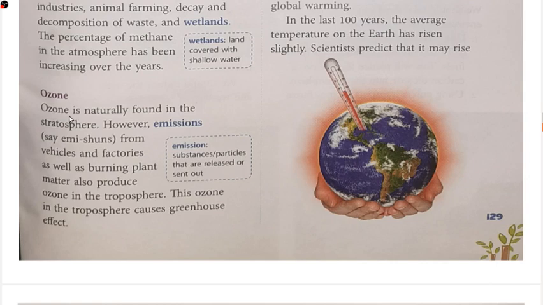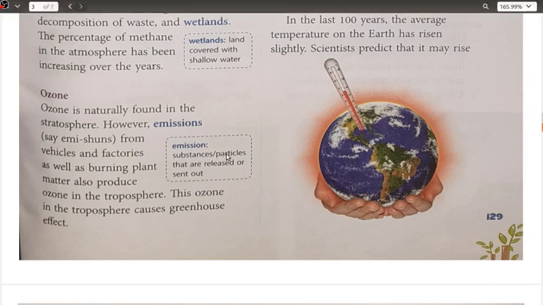Okay, however emissions, okay, that is from the vehicles, that is the gases which are coming out. Emissions का basically मतलब वही है कि substances और particles that are released or sent out, जो भी चीजें निकल रही हैं, कहाँ से निकल रही हैं, from the vehicles and factories as well as burning plant matter also produce ozone in the troposphere. This ozone in the troposphere causes greenhouse effect.